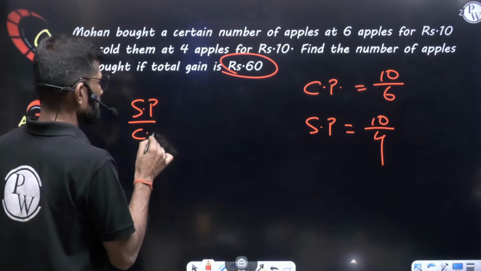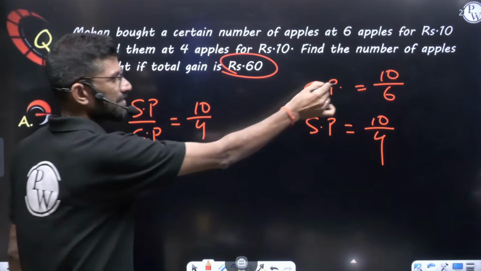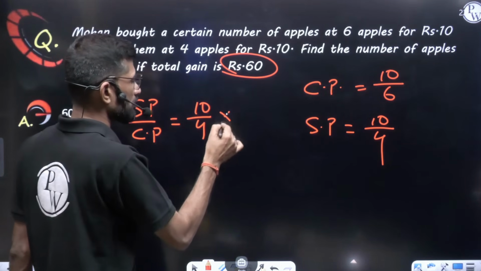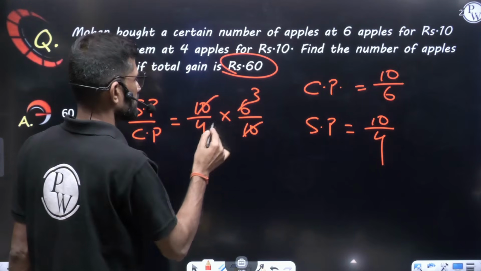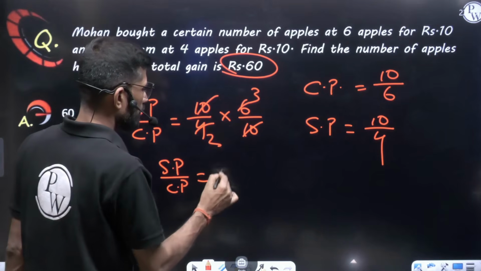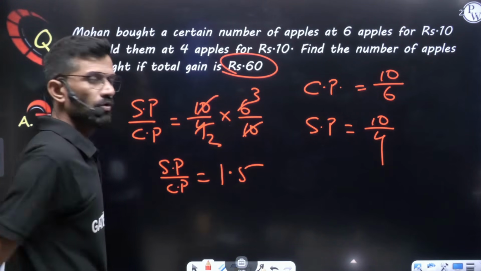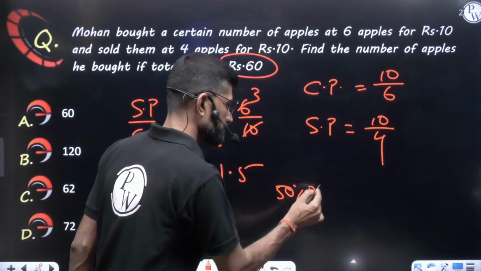SP by CP will be equal to 10 by 4 divided by 10 by 6. Division changes into multiplication by the reciprocal, that is 6 by 10. The 10s get cancelled, and 2 3s, 2 2s. So SP by CP comes to 3 by 2, which is 1.5. More than 1, how much more? 0.5 more, which means he is having 50% profit.